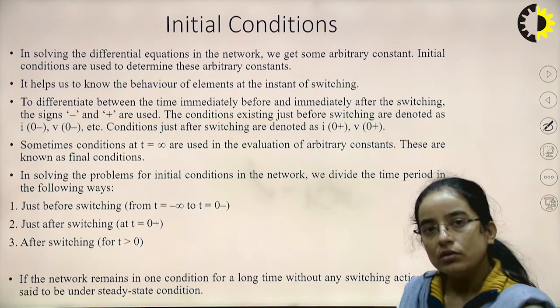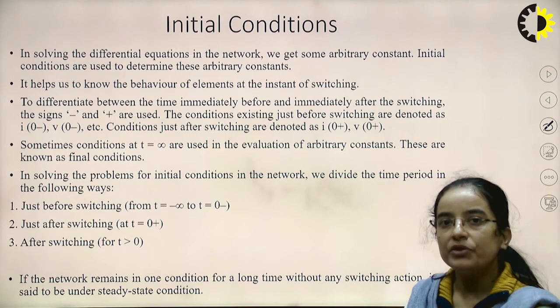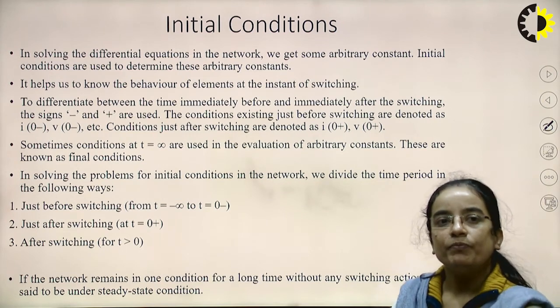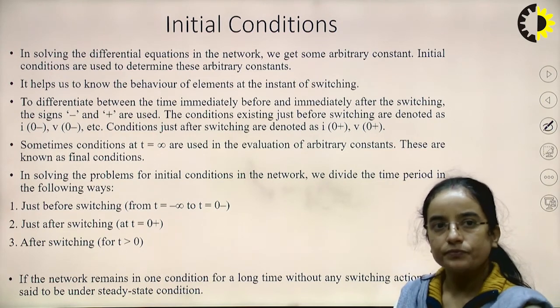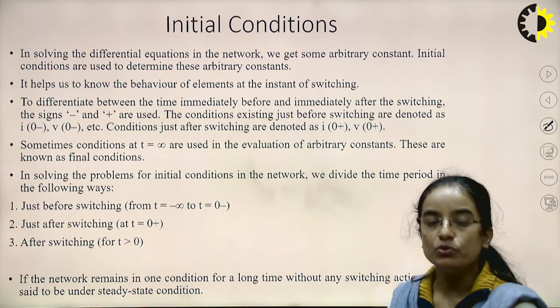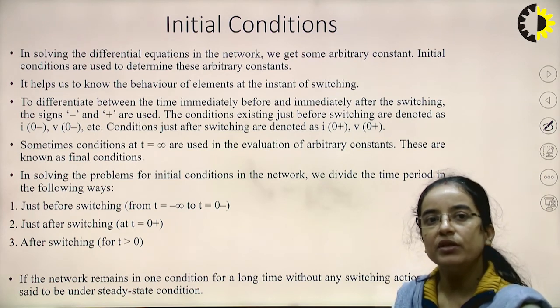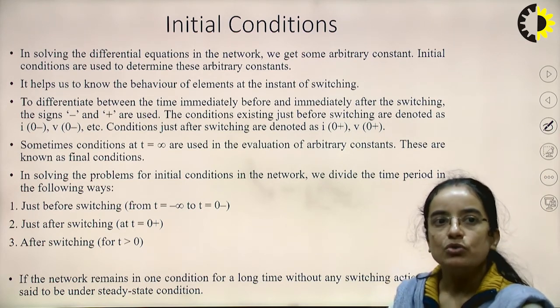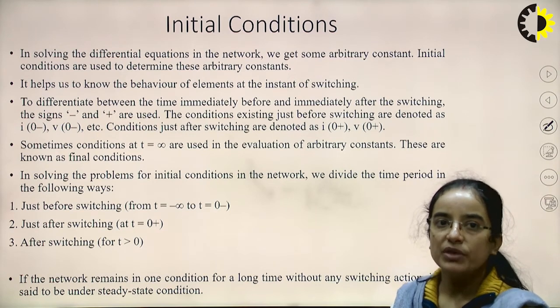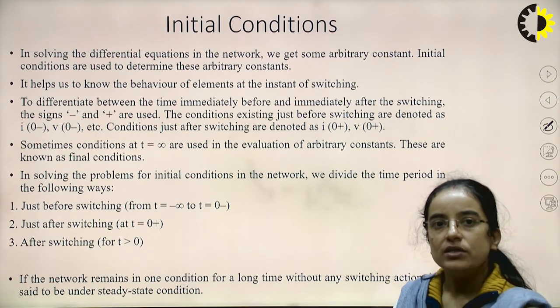There will be some arbitrary constant, and that constant will be determined using the initial value. So it helps us to know the behavior of the elements at the instant of switching.